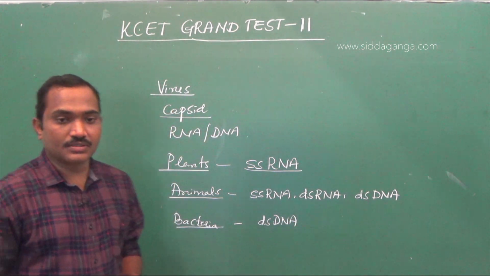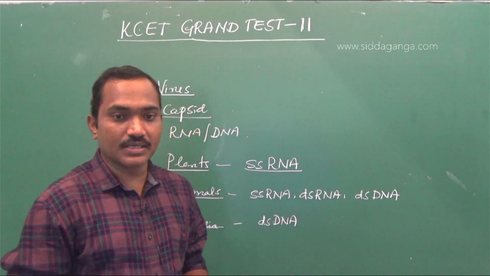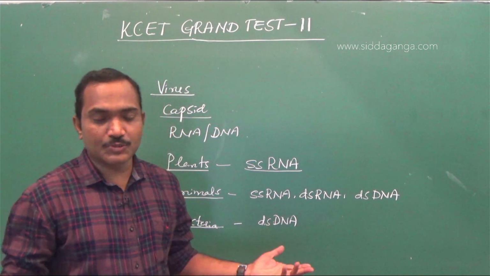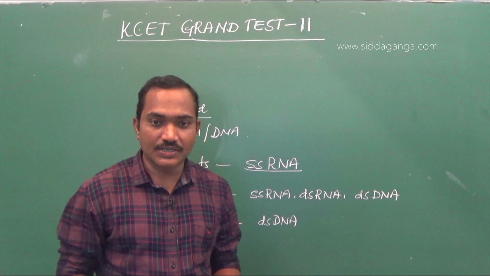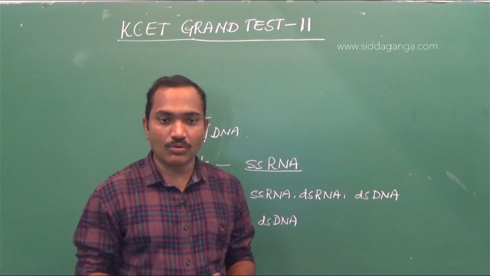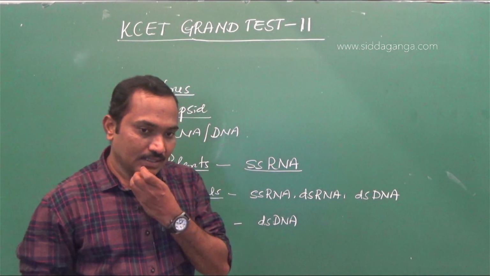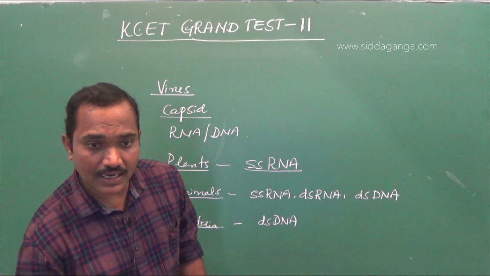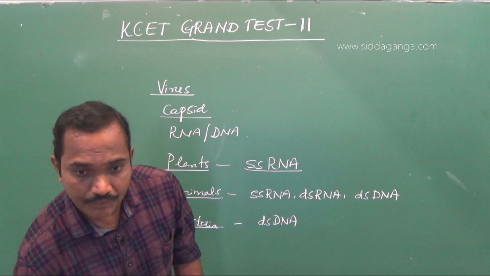Same question, no? In the last paper it was viruses that infect plants, here it is animals. So in the next paper, it may be asked for viruses that infect bacteria, generally have what type of genetic material. Right. So in the options you have either single or double-stranded RNA or double-stranded DNA.